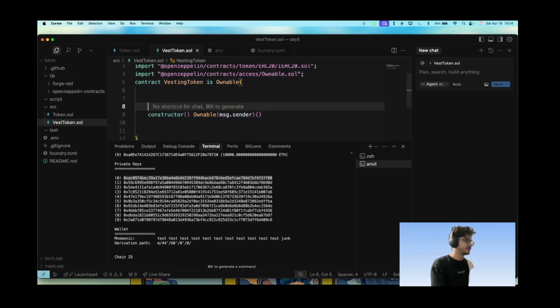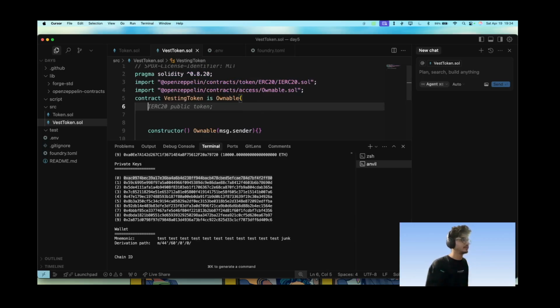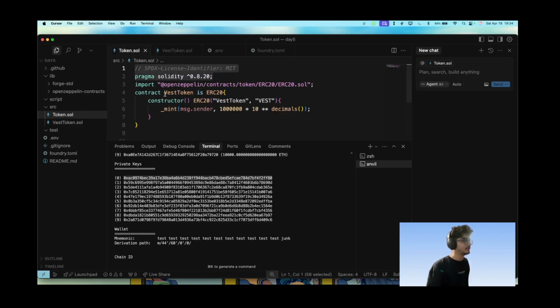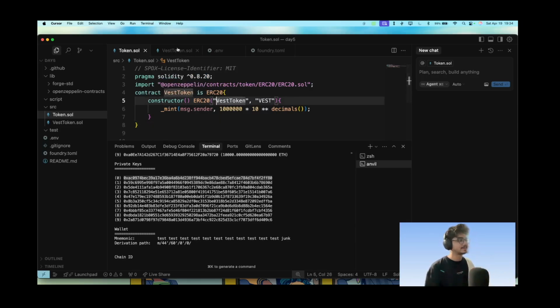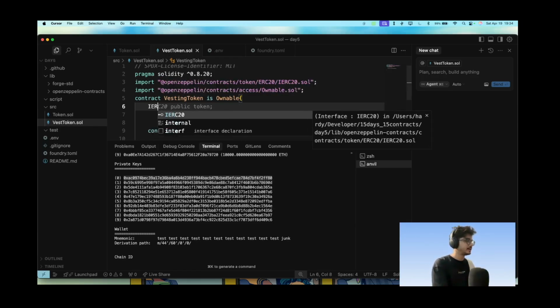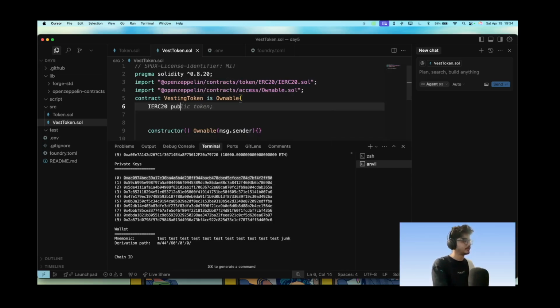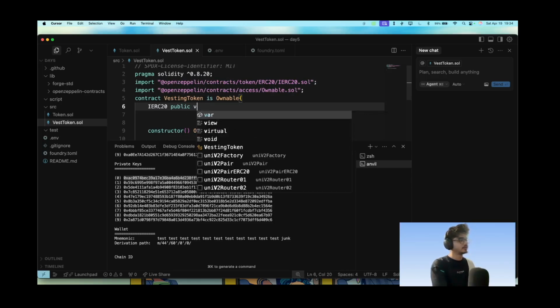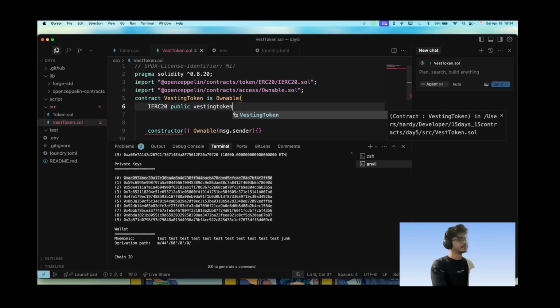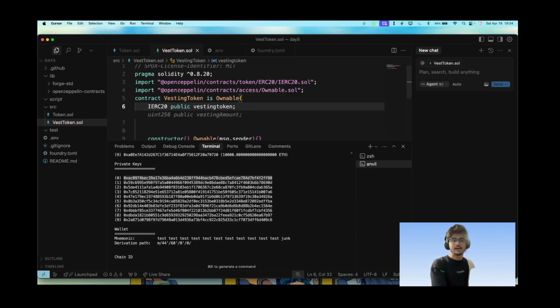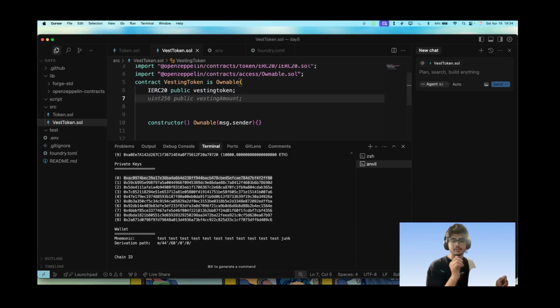Now let's just write which token we will be interacting with. We will deploy this token, we'll use deploy scripts today, and we will use this address as an interface here. So IERC20 public vestingToken. Okay, that's right. And now we want to write what the vesting schedule for it is, right?